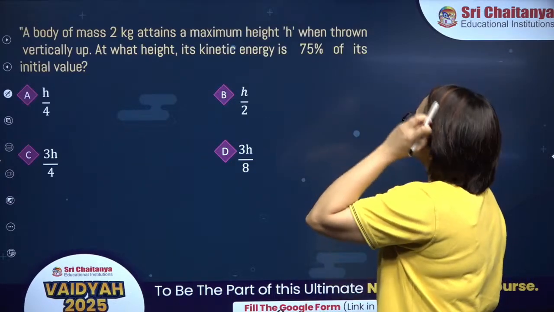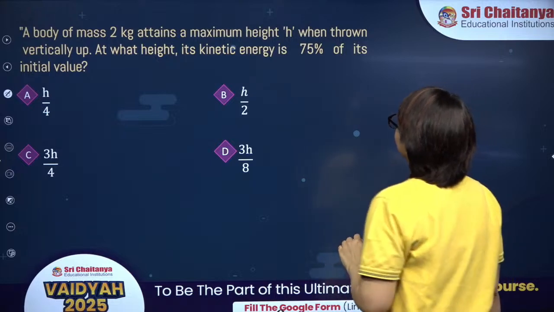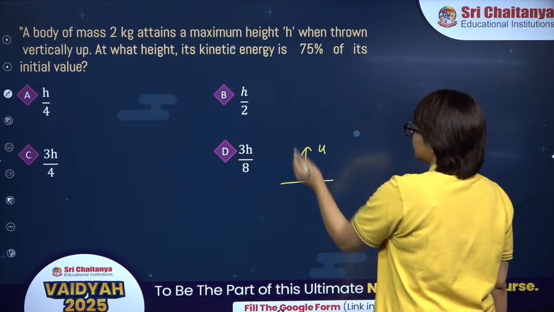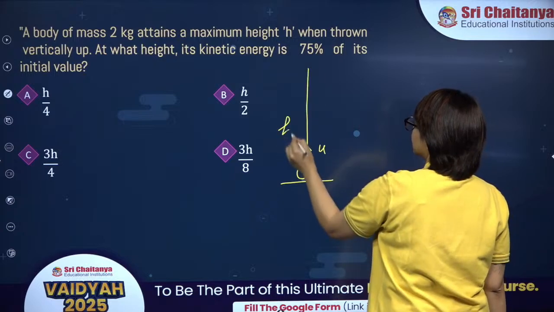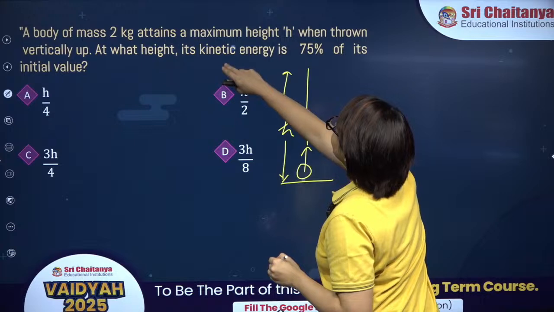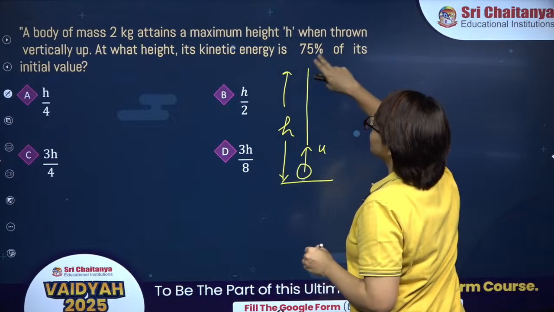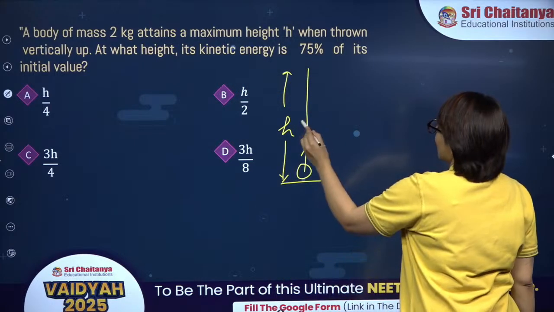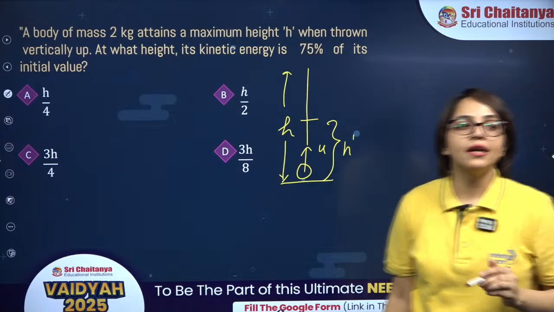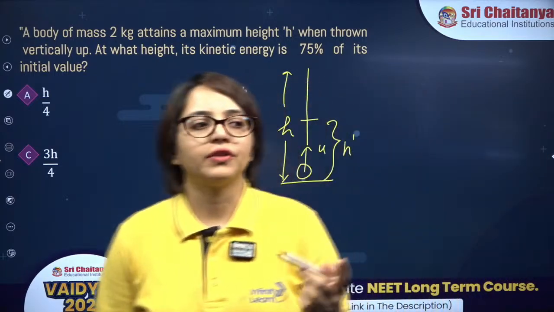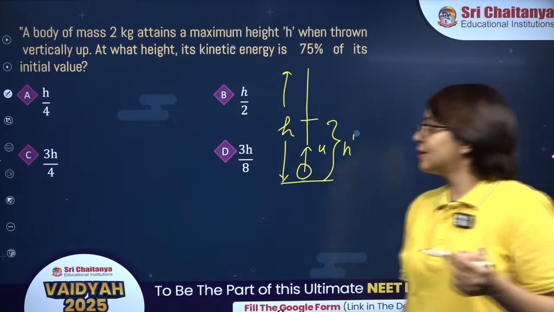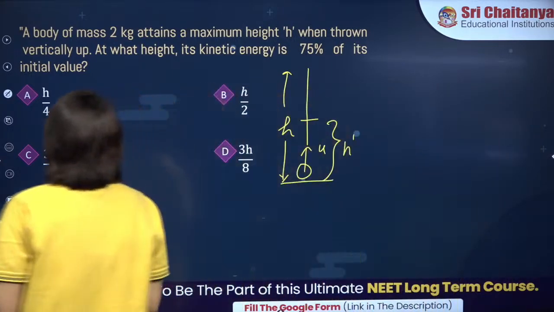A body of mass 2 kg attains a maximum height h when thrown vertically up. If you are throwing this body with a certain velocity, it will attain a maximum height h before coming down. You have to find the height at which its kinetic energy is 75% of its initial value. You have to find this height h dash where the kinetic energy is now 75% of its initial value. Come on guys. This is based on conservation of mechanical energy. Try this one.